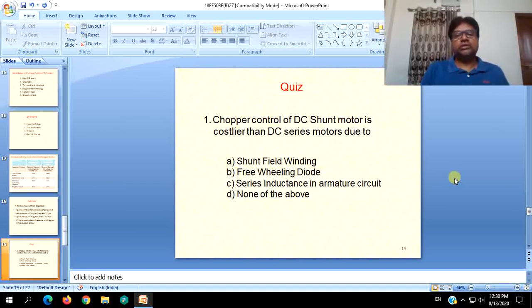Okay, shunt field, freewheeling diode, series inductance in armature circuit. We have to connect an external inductance which is not a part of the armature circuit. We have to connect an external inductance in series with the armature, which is costly.